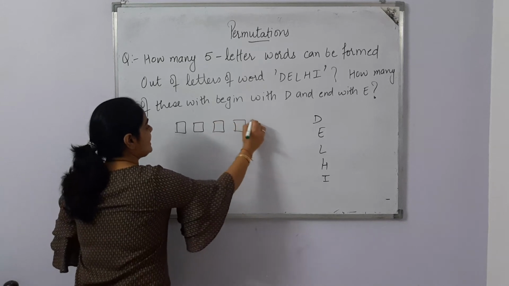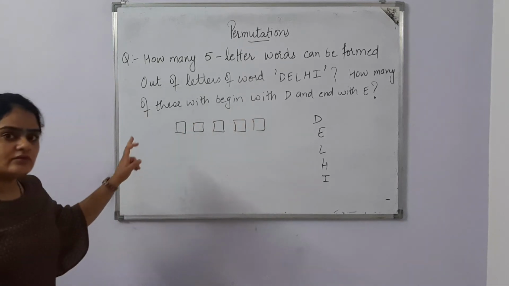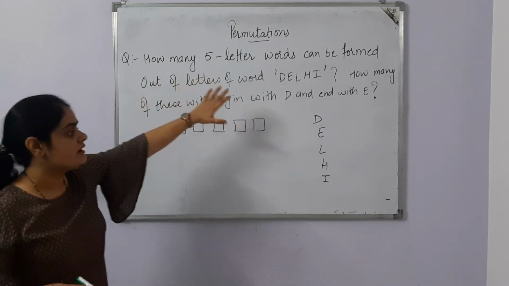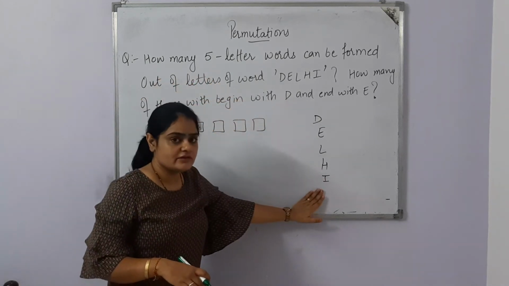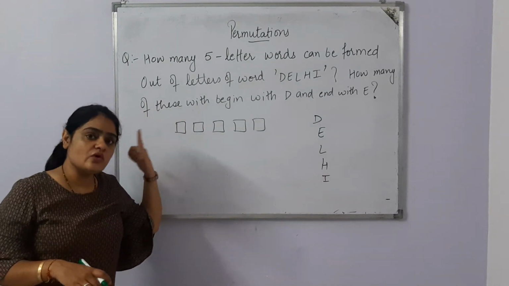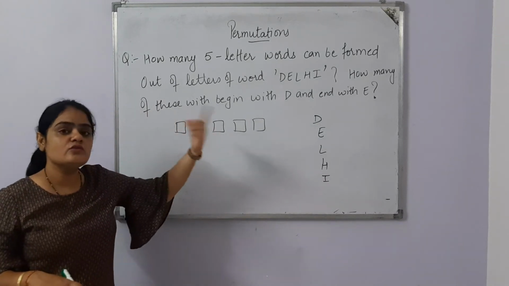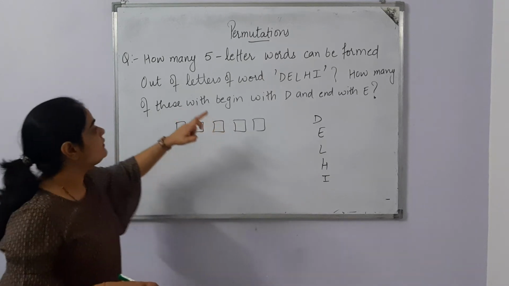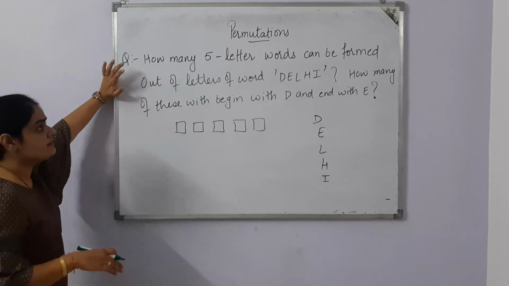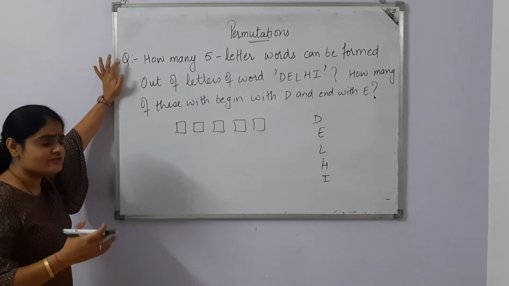We have 5 blank boxes to fill, because he is saying how many 5-letter words can be formed. We need to use all the 5 letters to form new words with or without meaning.